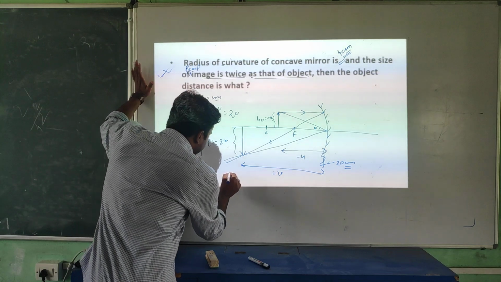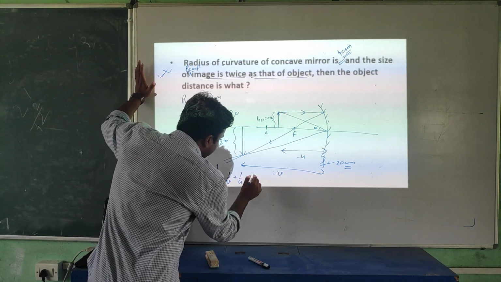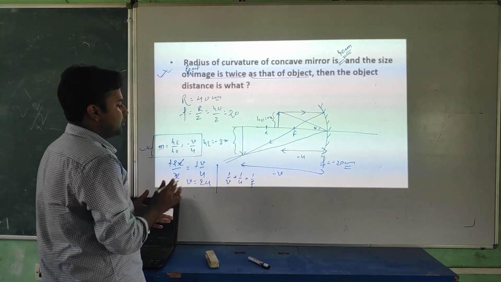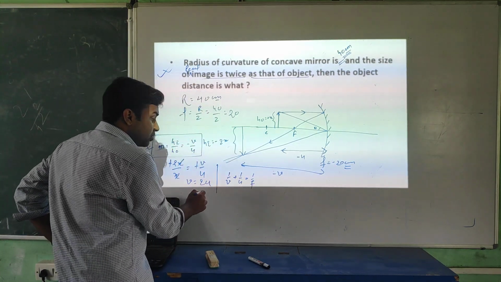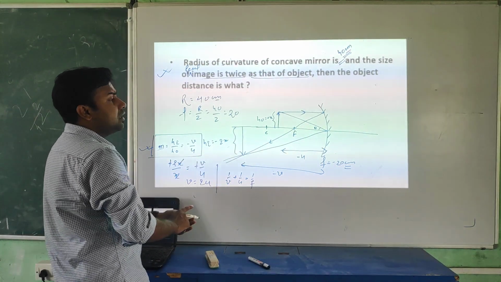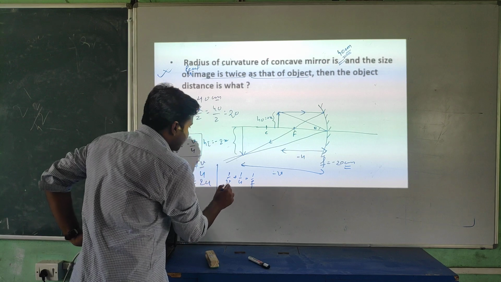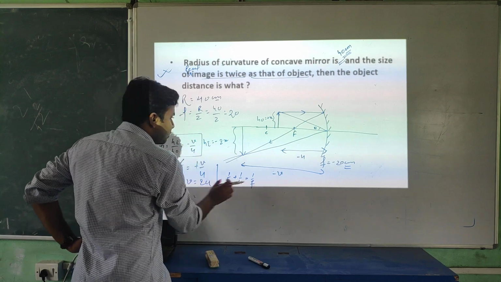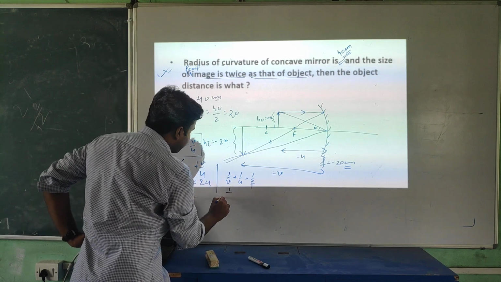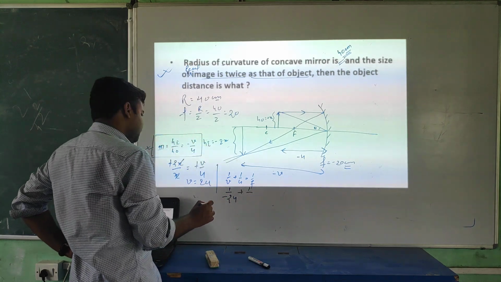Now we'll apply the mirror formula, 1 by v plus 1 by u equal to 1 by f. Okay, student, v is what? 2u. But here we'll apply it with the negative sign. So we'll write 1 by, sign is very important. u is what? Negative here. So we'll write here minus of 2u plus 1 by